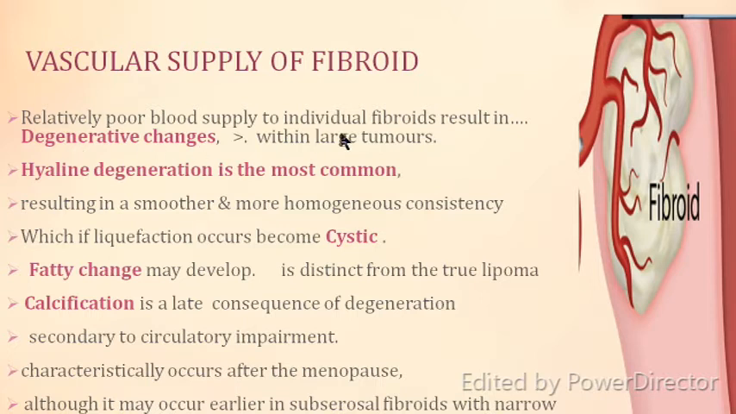And it is more seen with the large number of large fibroids where the core doesn't get that much blood supply. Of the various degenerations which occur in the fibroid, the hyaline degeneration is the most common. What occurs is the resulting in a smoother and more homogeneous consistency. With liquefaction, it becomes cystic. There may be fatty change within the fibroid, that is fat is present and it is not a true lipoma. There may be calcium deposition in the fibroid, it is called calcification, and also it is a feature of menopause.